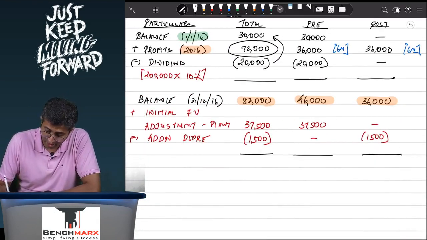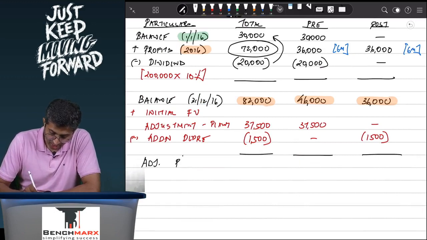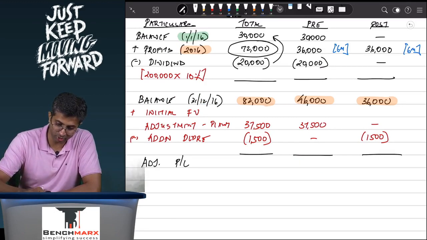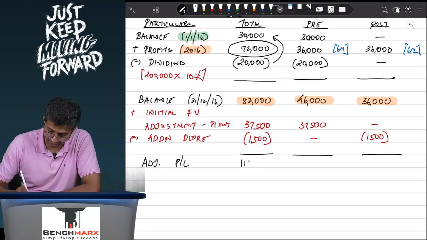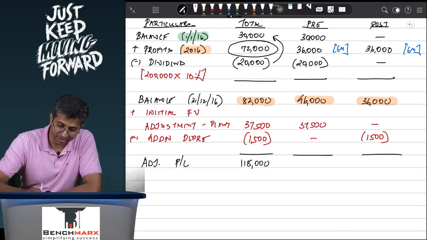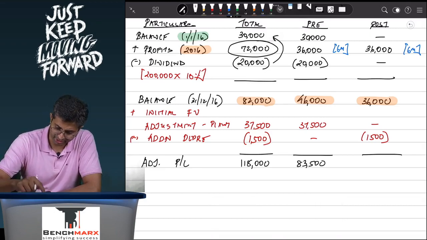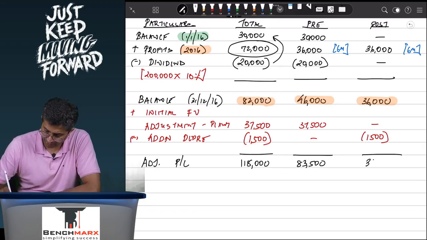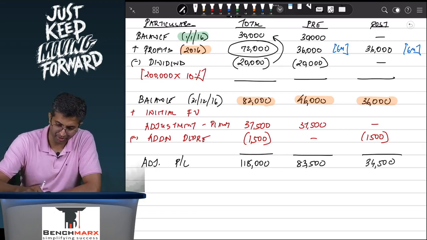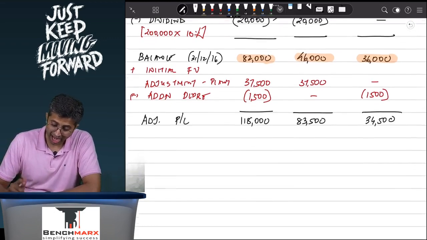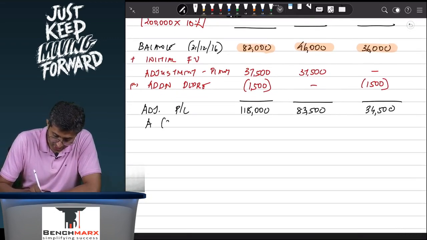You can say that the adjusted P&L after all the adjustments and split will be 82,000 plus 37,500 minus 1,500, which comes to 1,18,000. This 1,18,000 is 46 plus 37,500, which is 83,500 in the pre-section, and 36 minus 1,500, which is 34,500 in the post section. 34,500 and 83,500 make 1,18,000, and this will be attributable to A 80%, minorities 20%.